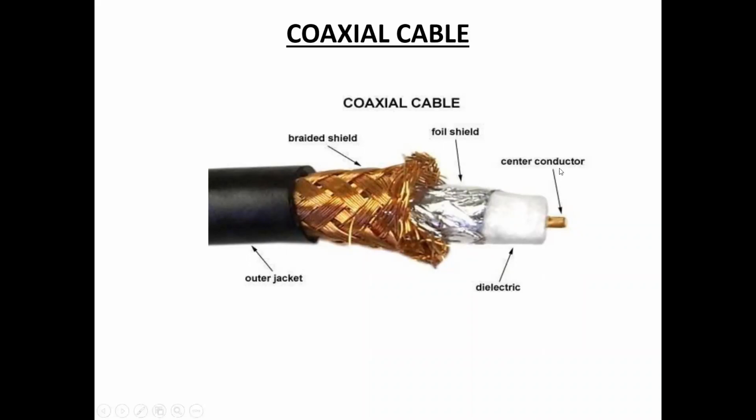So this coaxial cable has a single copper conductor at its center, the center conductor. Next, a plastic layer provides insulation between the center conductor and the braided shield, and this metal shield helps to block any outside interference. This is about coaxial cables. There are two types of coaxial cables, thick coaxial cable and thin coaxial cable.